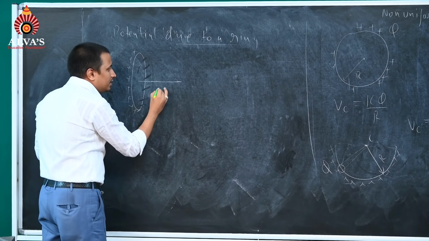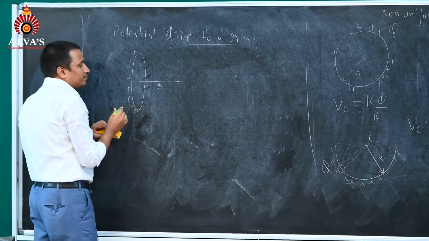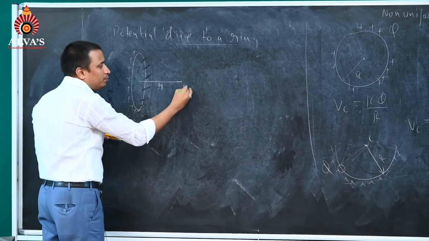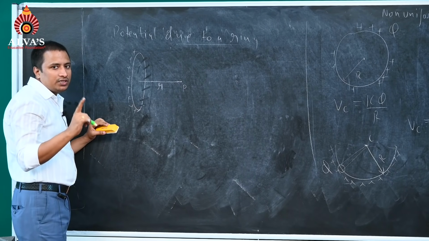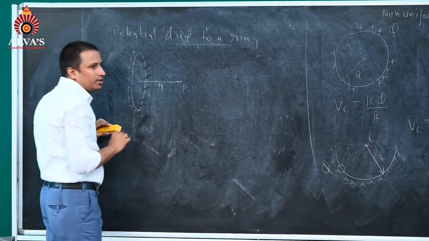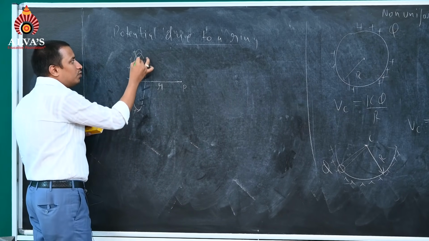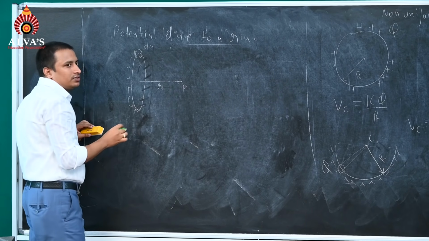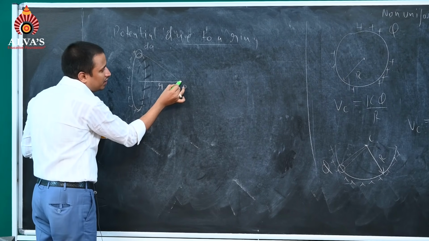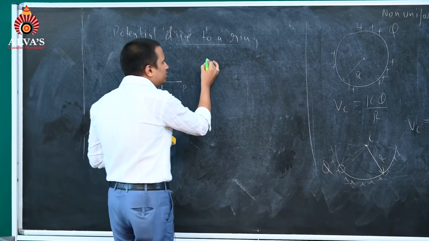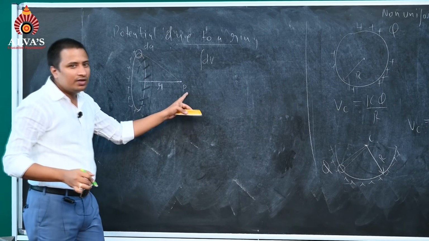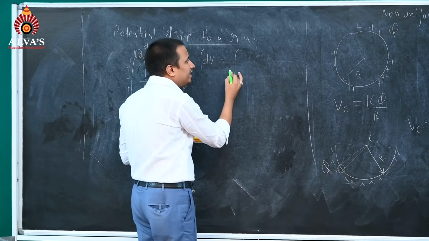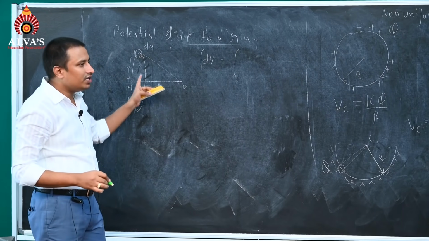Here this is, let us say, small r distance. We want to calculate what will be the potential due to this ring at point P. First of all, we will take a small dq charge. Due to this dq charge, what will be the potential at point P? Let us say the potential at this point P is dV. First of all, we will write this dV and integrate it. What will be that dV?